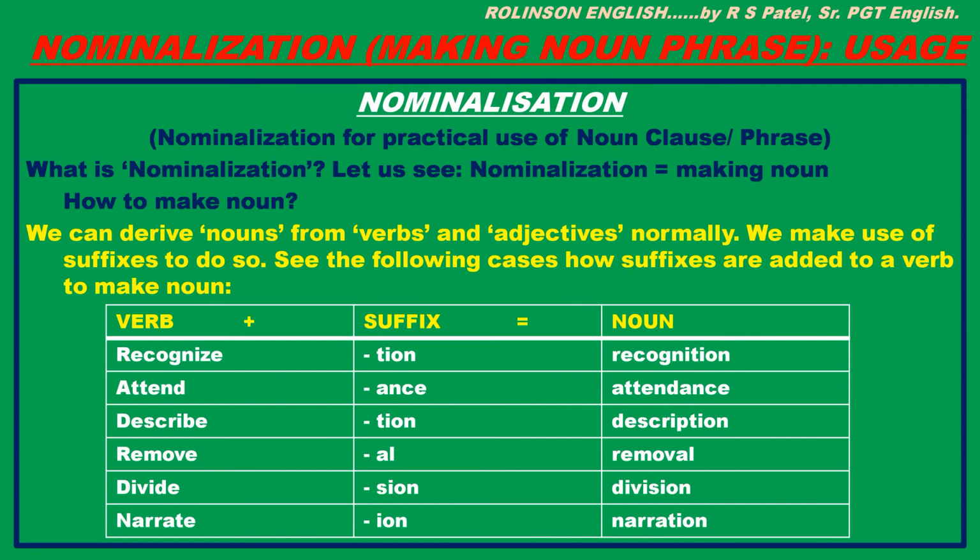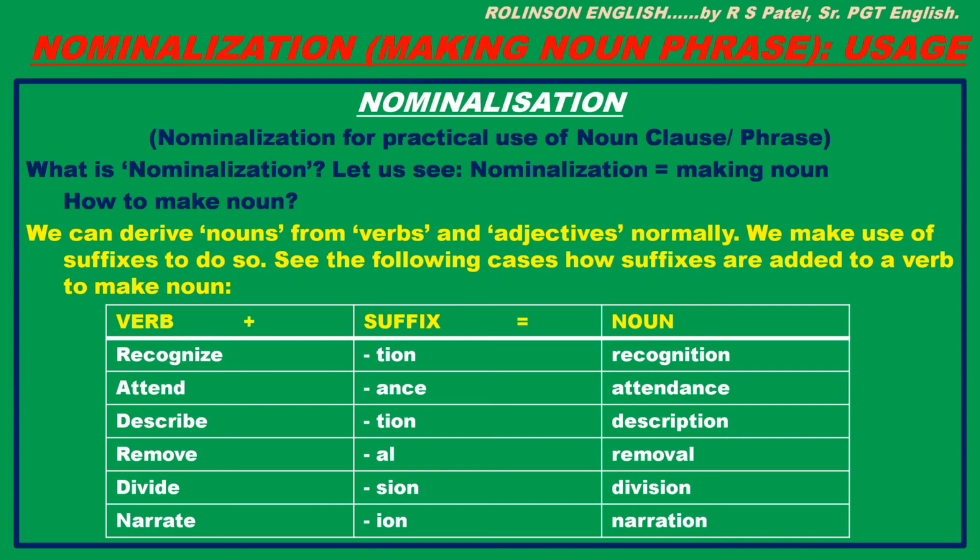Nominalization for practical use of noun clause or phrase. What is nominalization? Let us see. Nominalization is equal to making noun. How to make noun? We can derive nouns or we can make nouns from verbs and adjectives normally. We make use of suffixes to do so. See the following cases how suffixes are added to a verb to make noun.